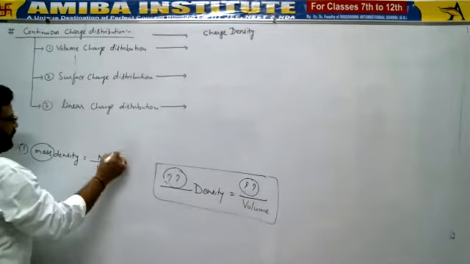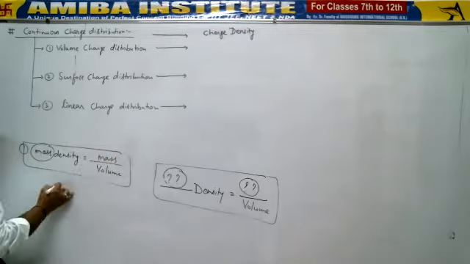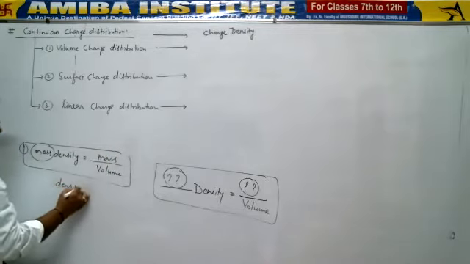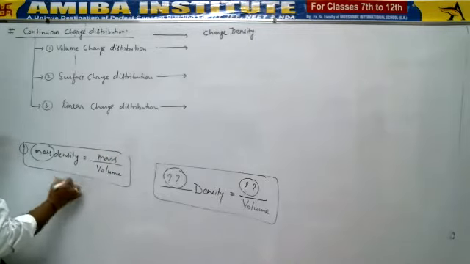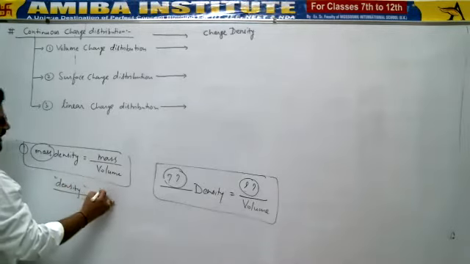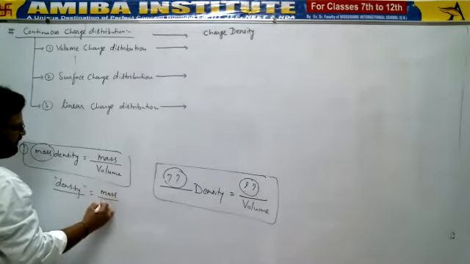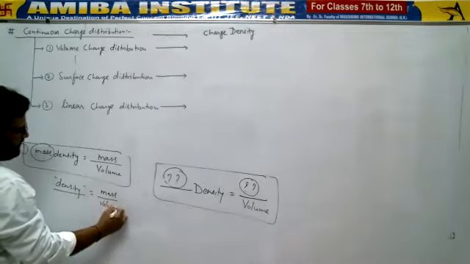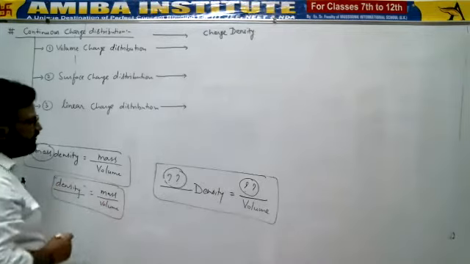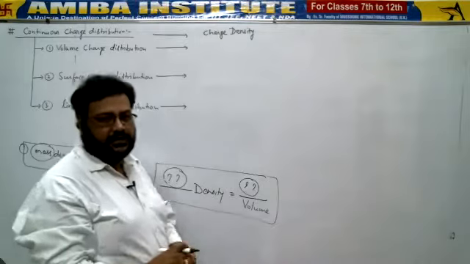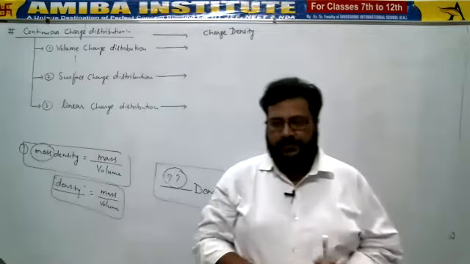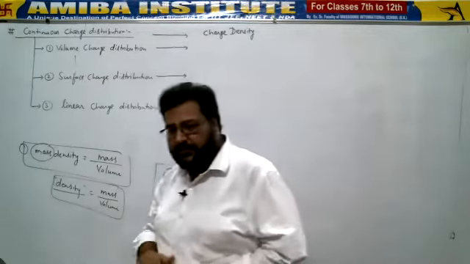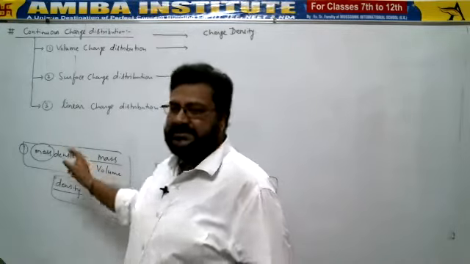Since if no term is written before the word density, it means by default it is mass. That's why the general formula you learn from childhood is mass upon volume. The actual term is mass density.